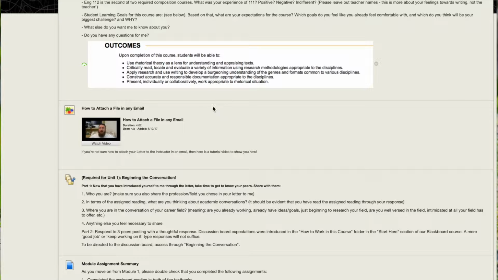Once you've emailed me your letter, the second assignment within the module is for you to click on this link for the discussion board. Whenever you see this little icon, this symbolizes a discussion board. I'm asking you to introduce yourself to your peers. Take this assignment as a way to introduce yourself to classmates. Online, because we never really meet face-to-face, it's hard to create that sense of community you can have in a classroom, but here's one way we're going to attempt to facilitate that.